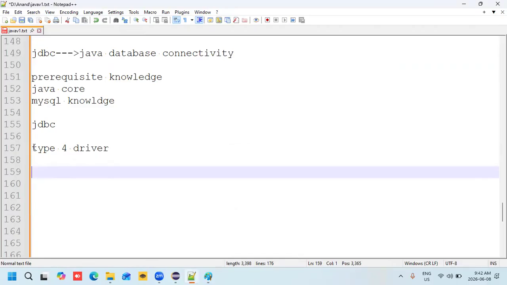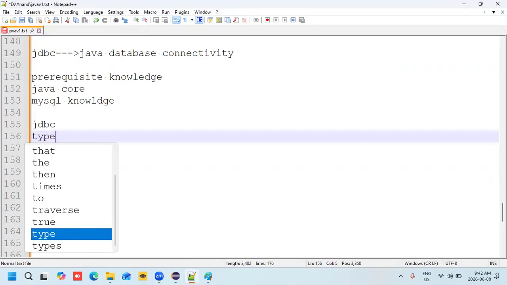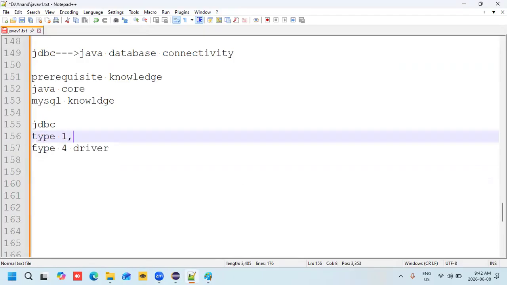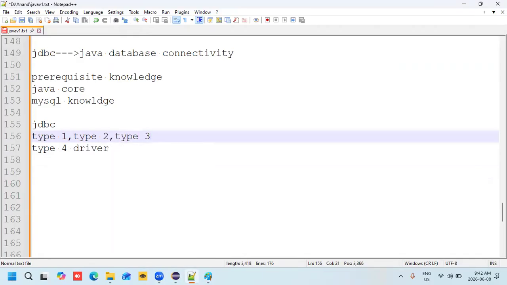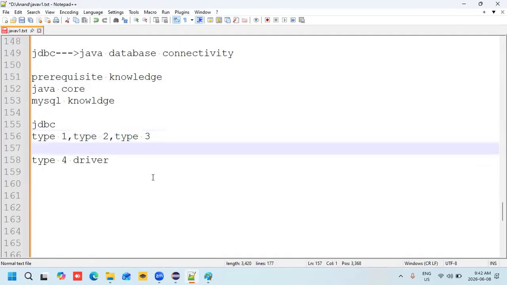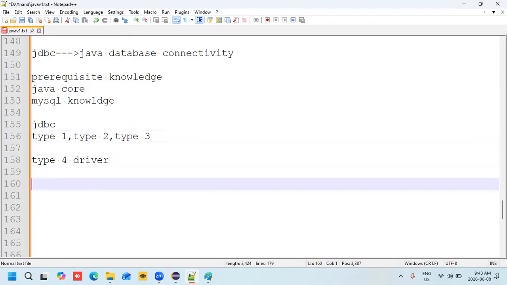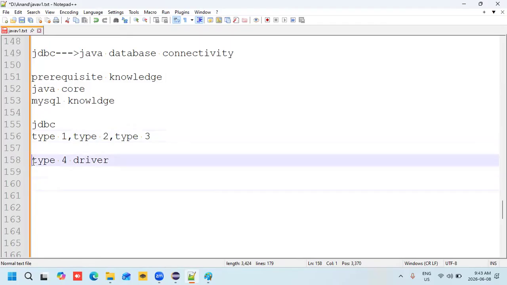First, the driver. This is type 4. Type 1, type 2, type 3 are there, but those are expired. I am not going to explain about all of them. Directly I am going to explain about the type 4 driver. Now, what am I going to do? I am going to connect the Java application with the database using the JDBC concept. In the JDBC concept, I am going to explain the type 4 driver. We'll see step by step.